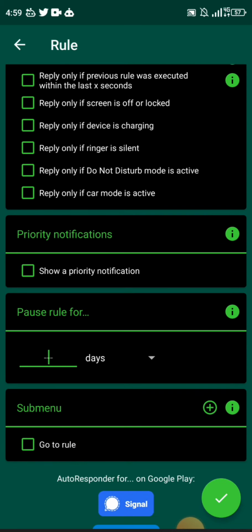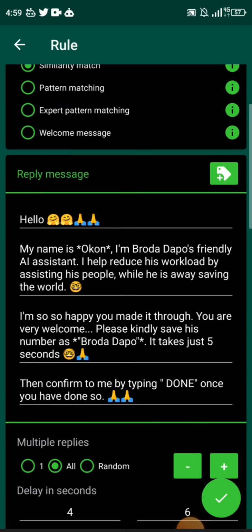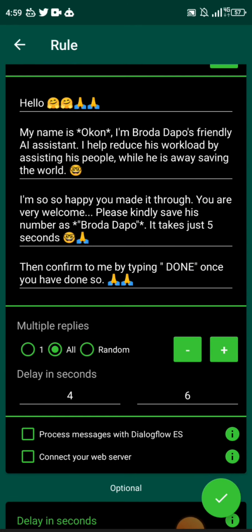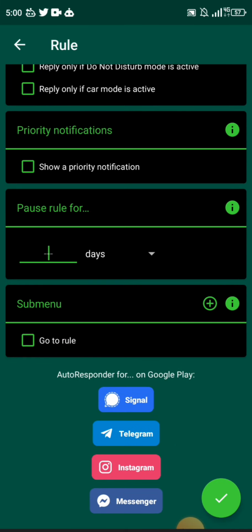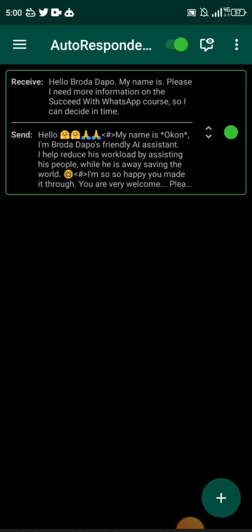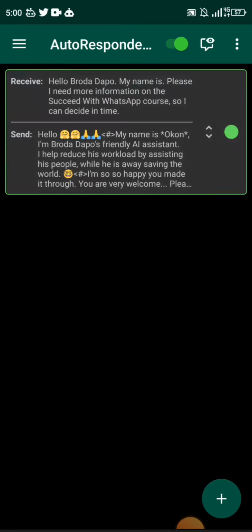So in essence, you are saying that, okay, after this person has completed this particular rule, and there is a follow-up conversation or a continuation of the conversation, maybe, for example, like I said, type done here. Once the person replies done, I'm going to have to create a sub rule, which is going to be a continuation of the conversation. So you come to here, it's either a sub rule or a sub menu. You now add this plus sign. Okay, so first you have to save the rule before you can add a sub menu. So we're going to save the rule first. So this is the rule. Then we're now going to open it again and continue from where we stopped.